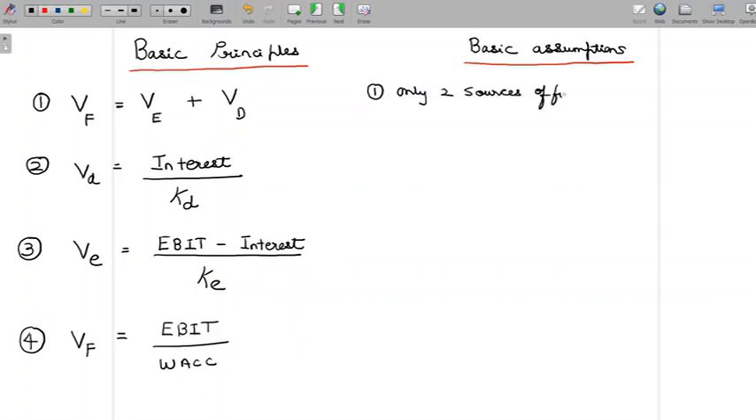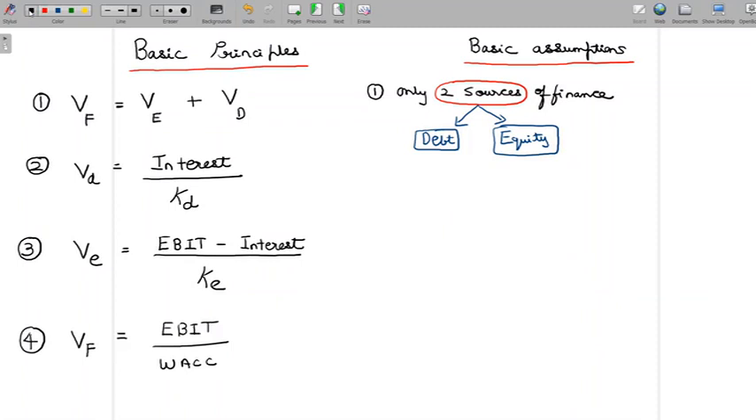So that is the first assumption, only two sources of finance. When I say only two sources of finance, the obvious question is, what are these two sources of finance? We are going to assume debt and equity are the only two sources of finance. What this means is, we do not talk about preference shares here. In fact, for all the concepts, we are not going to be talking about preference shares. So we are assuming that debt and equity are the only two sources of finance.